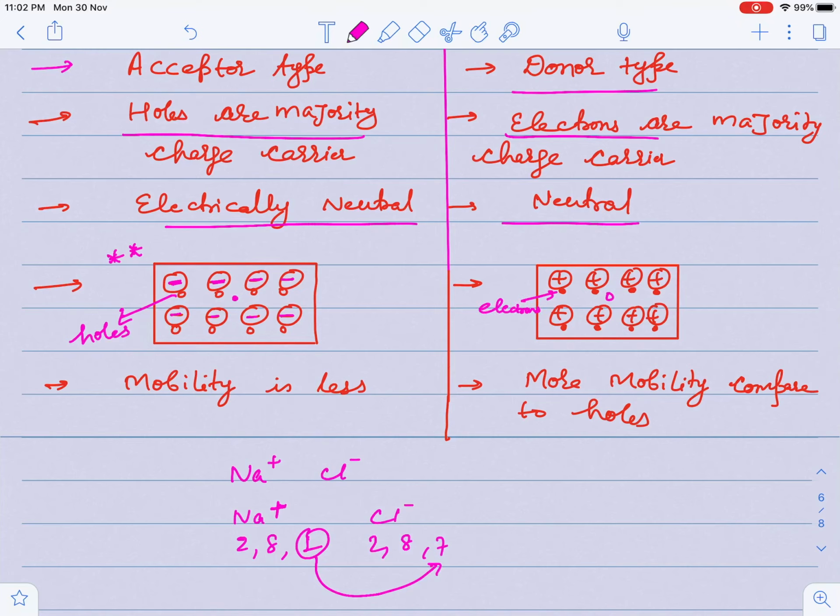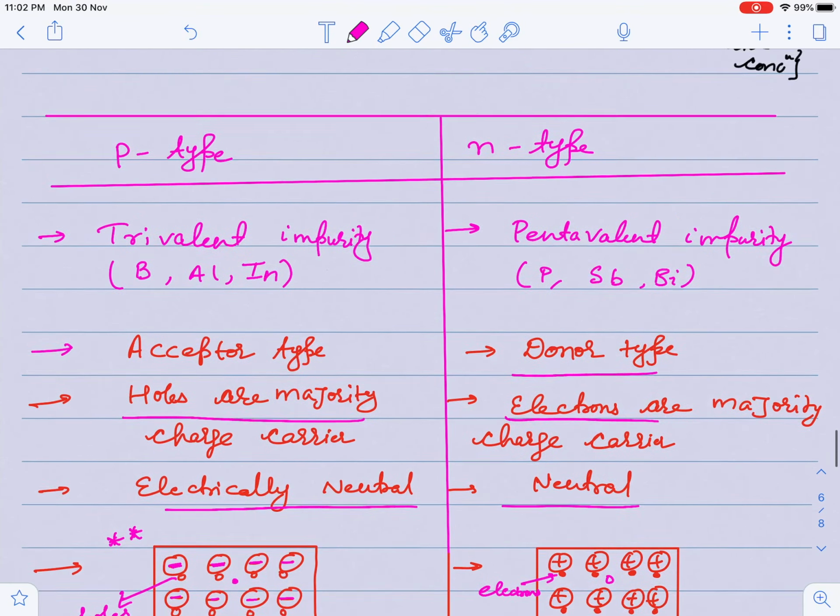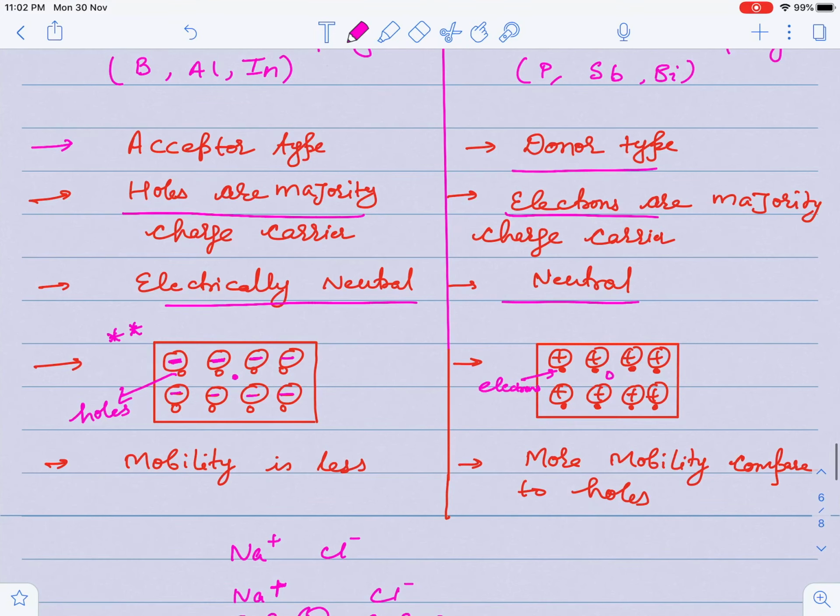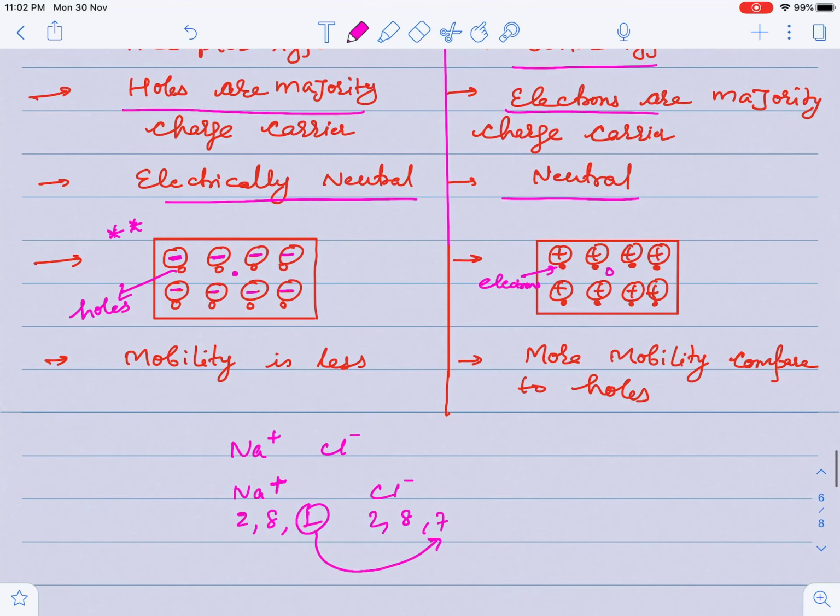So electrons in excess, positive ions in n type and negative ions in p type. Mobility is less for p type semiconductor and mobility is more for n type semiconductor, and that is why n type semiconductor is mostly used. So you have to keep all these things in mind, and then we will start the p-n junction in the next class. So thank you.